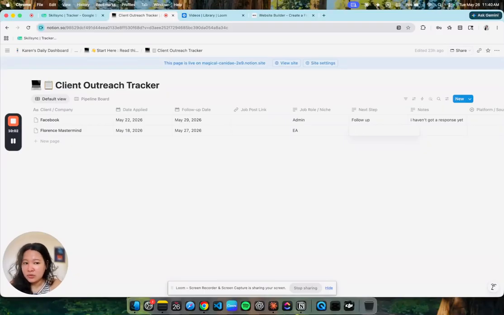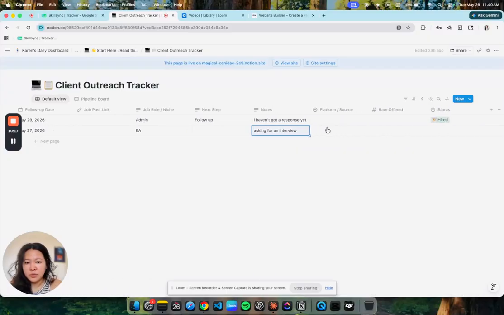any next step that you guys need to do, you put it there, and then halimbawa, haven't got a response yet, they're asking for an interview, and then in platform source or job title, whatever, ilagay mo lang dyan. Nilagay ko dyan lahat. Is it from Upwork? Is it a referral? Magkano yung in-offer na rate? Let's say in-offer sa'yo is 5 kasi beginner ka pa lang. And then status, interviewing, no response, prospecting pa lang, naghanap ka pa, nag-applied ka na.